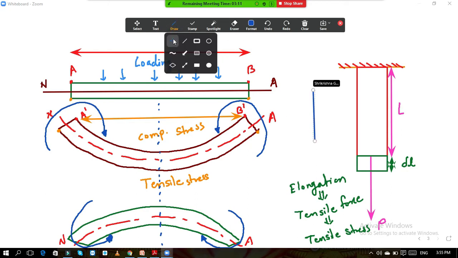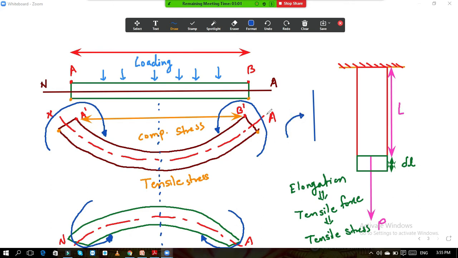And on the left hand side, if you see, the direction of the moment is like this. So on this side this is the direction of the moment, and on this side this is the direction of the moment. If it is in this way, then we always consider it positive while drawing the bending moment diagram.